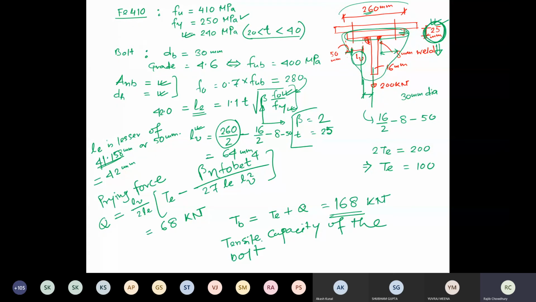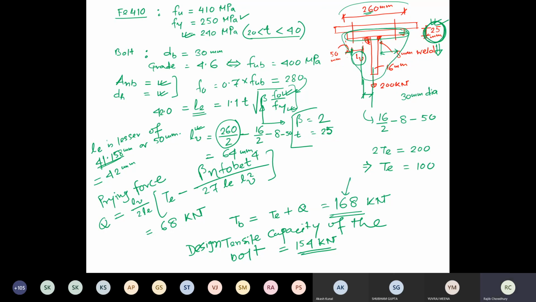If you find the design tensile capacity of the bolt, you may end up with something like 154 kilonewton. Now you see, capacity is less, applied load is more.